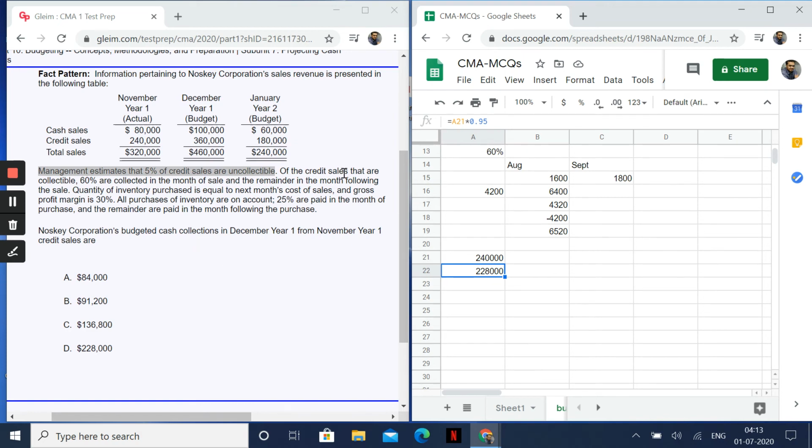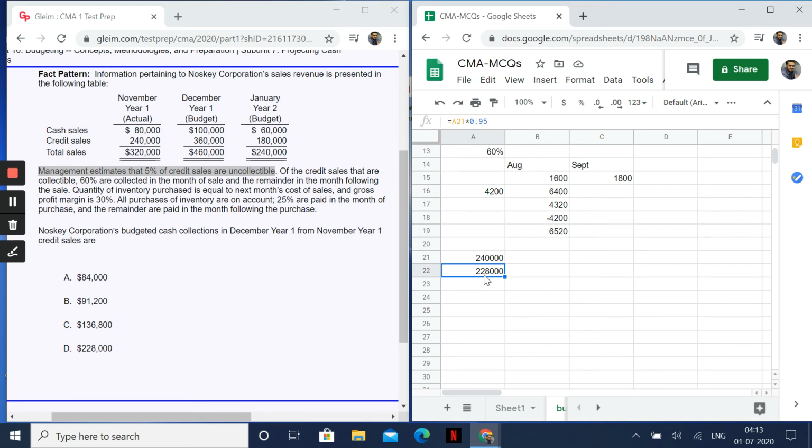Now, of the credit sales that are collectible... At first, if you say that 5% is uncollectible, you need to make a provision at first itself. There are different questions also which are going to come, in which you would not know whether it is uncollectible at the start. So when you don't know at the start, you need to take the complete 240,000 as 100%. But here it has been given to us.